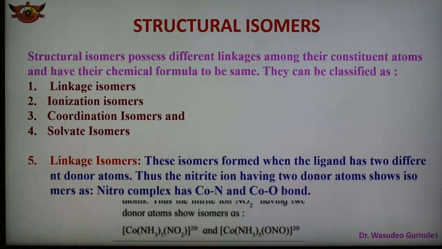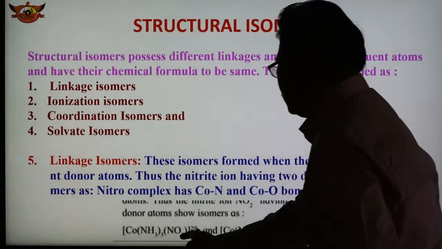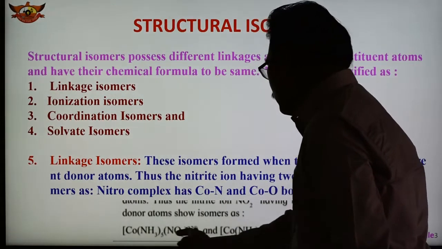So the bonding is through oxygen, and 2 examples have been shown here. In the first complex, the bonding is through nitrogen. This is the nitropentamine cobalt complex.